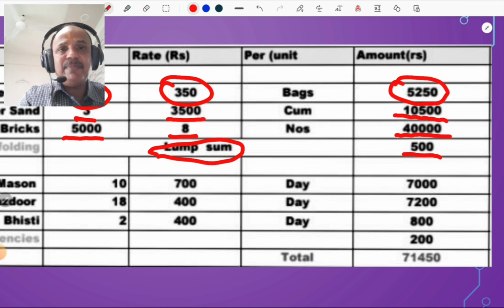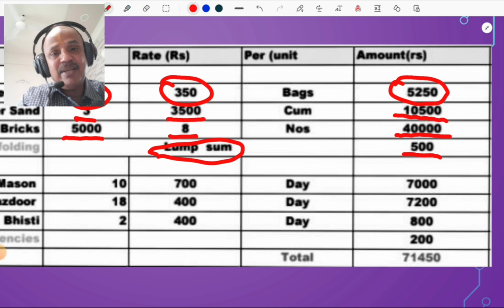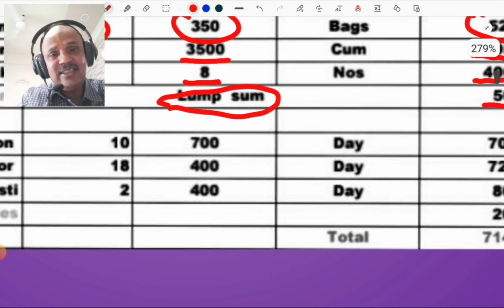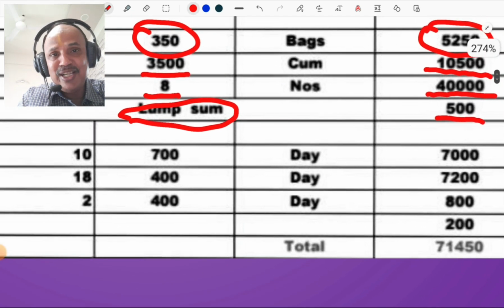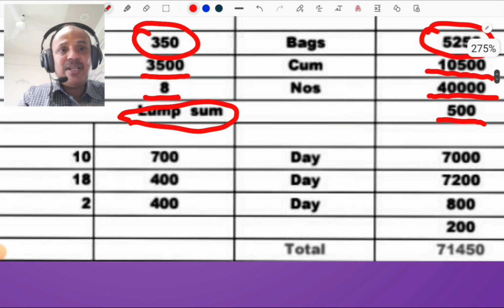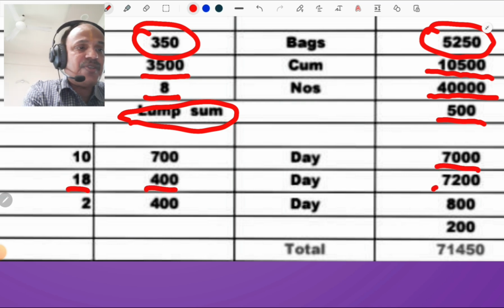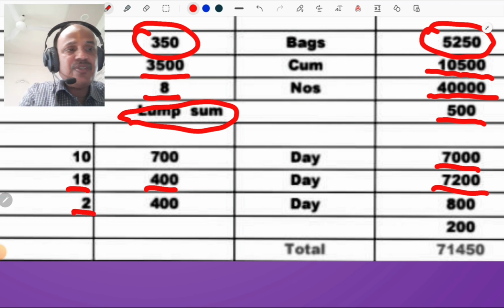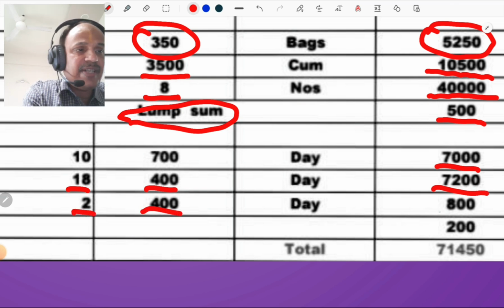Then mason requirement for 10 cubic meter: 10 masons are required, as we discussed in the previous lecture. And the labor required is 18 laborers and 2 bhistis. Bhisti means people who supply water. We took the mason rate as 700, it can be 800 or 1000 also. 10 multiplied by 700 that is 7,000. 18 multiplied by 400 that is 7,200. And 2 bhistis, that is 2 multiplied by 400, is 800.